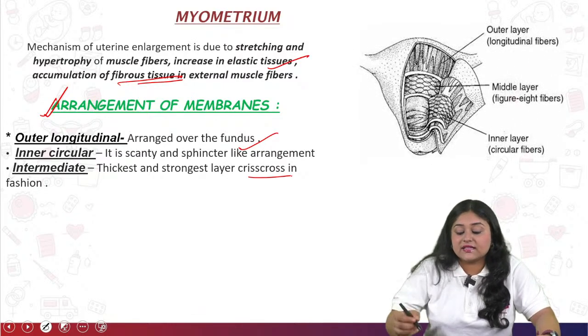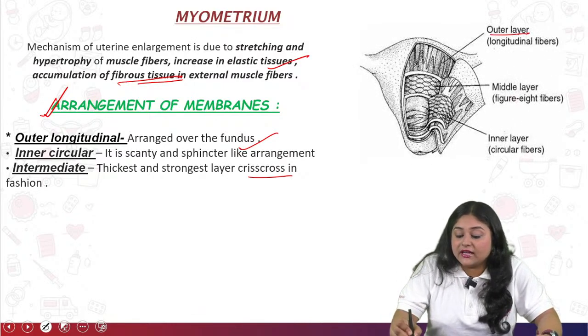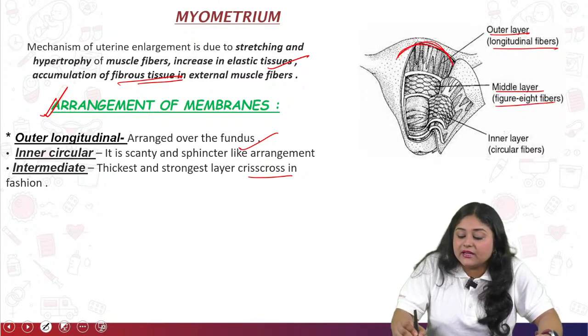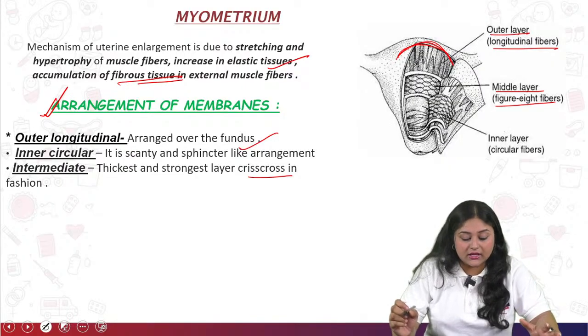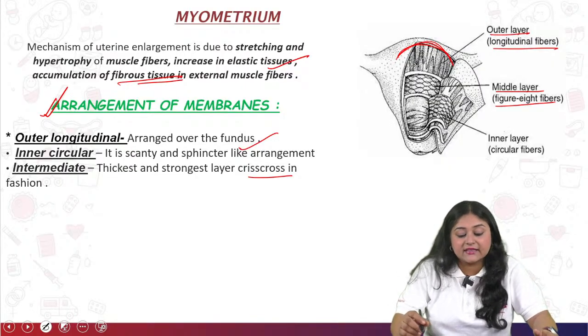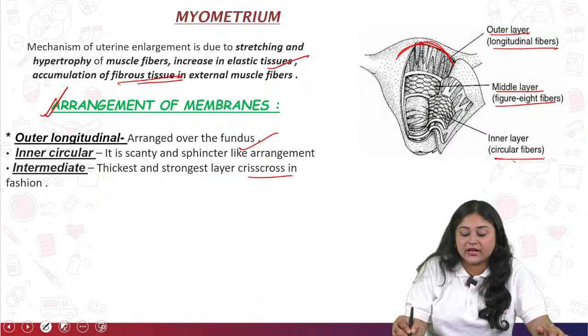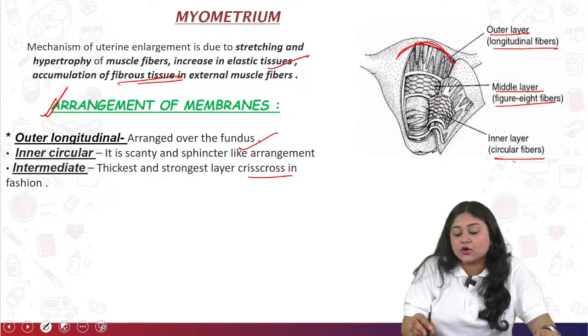Okay, so this is the image. First is the outer layer, the longitudinal layer, which should be present over the fundal height. Next is the middle layer, the inner circular layer, which should be very scanty with a sphincter-like arrangement. And last is the innermost layer, which should be arranged in a crisscross fashion.